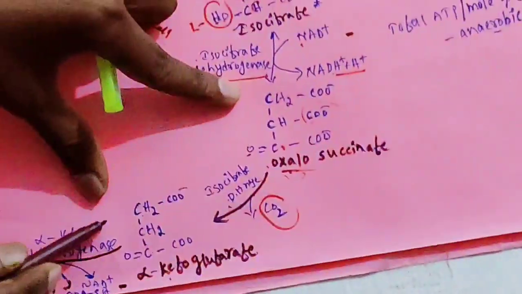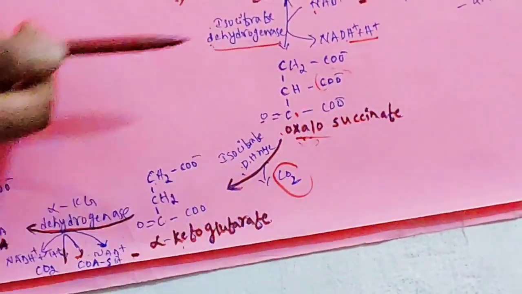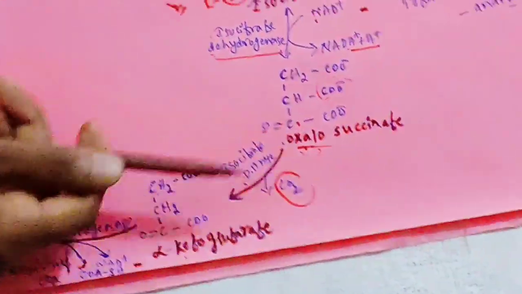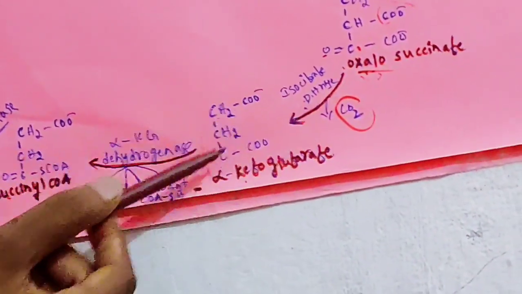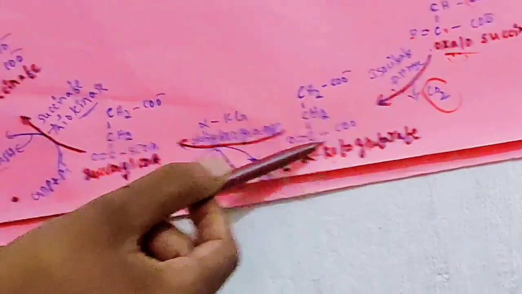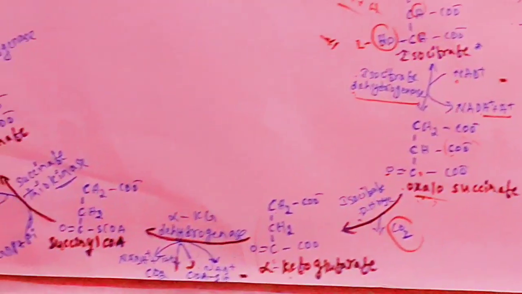Here CH2COO, CH2COO. Here CH, COO is there. Here only CH, means this carbon dioxide group is removed, otherwise decarboxylation, and remaining the same CO, COO. So this is alpha ketoglutarate. This is the alpha carbon having keto group. So finally isocitrate is converted to alpha ketoglutarate by undergoing oxidative decarboxylation.